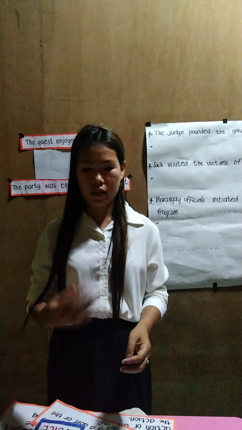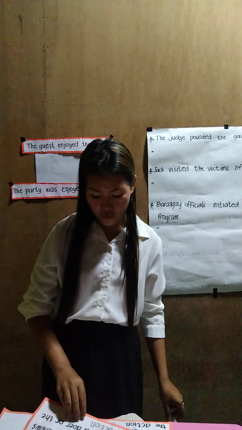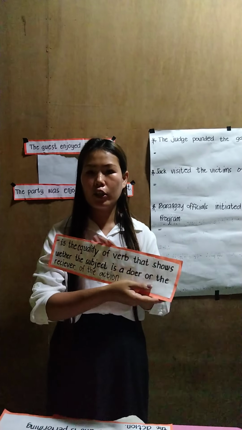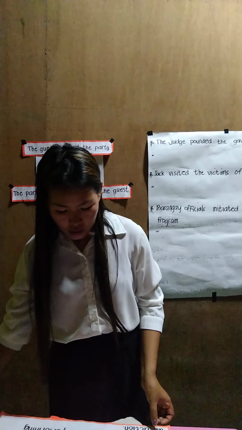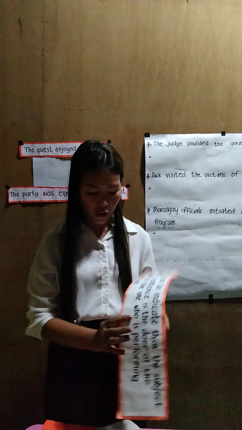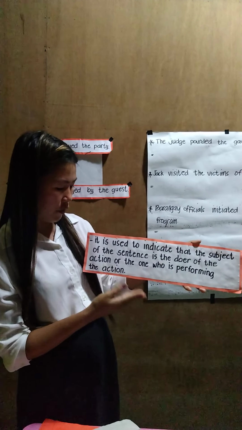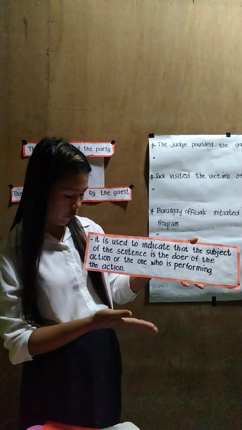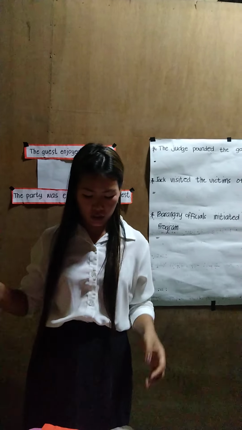About the voices of the verb. So, when we say voice, it is the quality of a verb that shows whether the subject is the doer or the receiver of the action. In active voice, it is used to indicate that the subject of the sentence is the doer of the action, or the one who is performing the action.